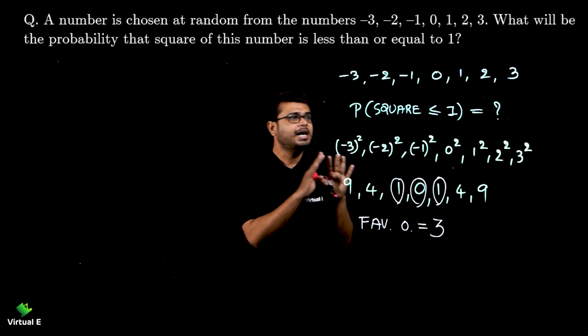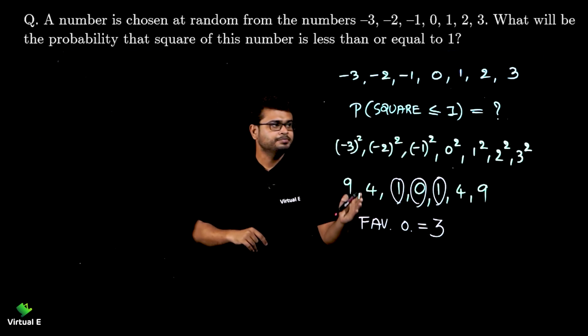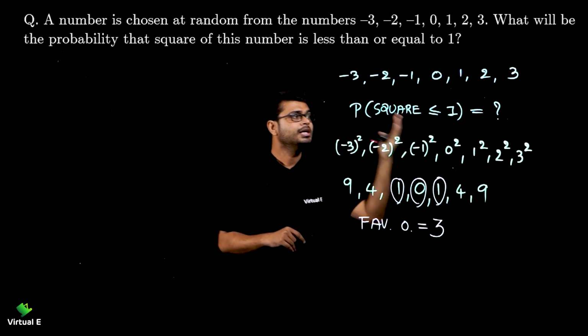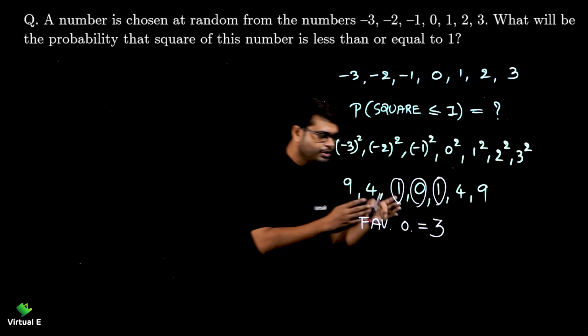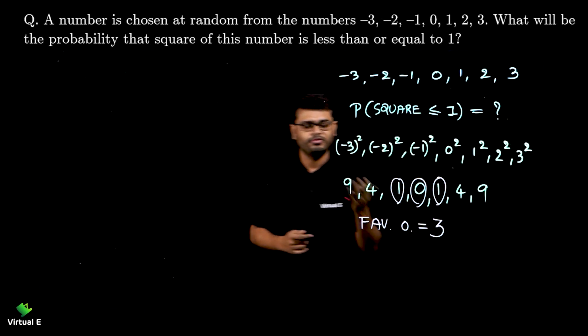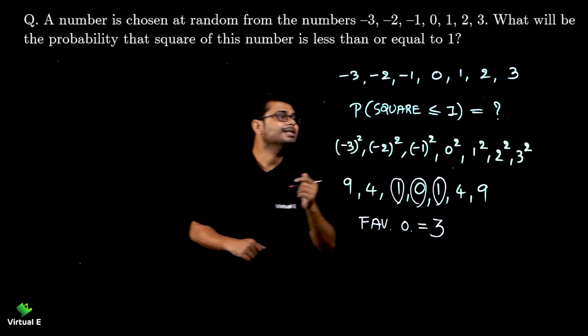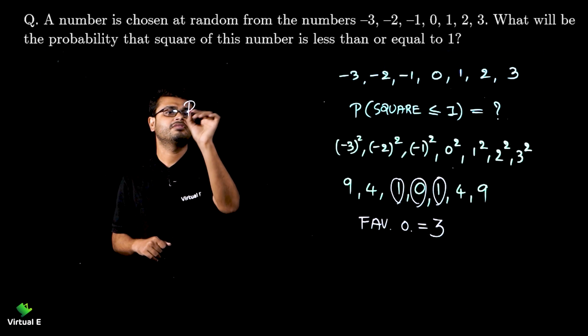Simple logic. See, I didn't do much. I just did the square, right? You do the square, apply the condition, less than or equal to 1. 1 होना चाहिए या फिर उससे कम होना चाहिए. तो वो है 1, 0, 1. 3 outcome. 4 and 9 cannot be accepted. Simple.